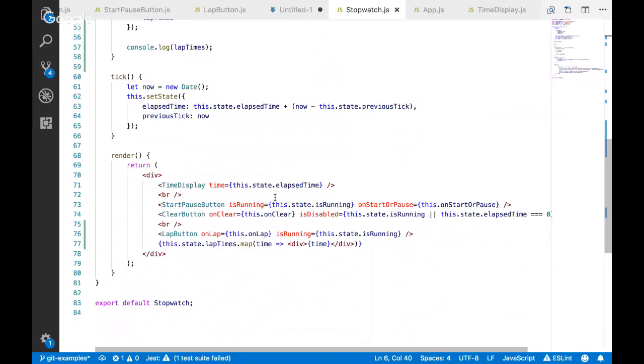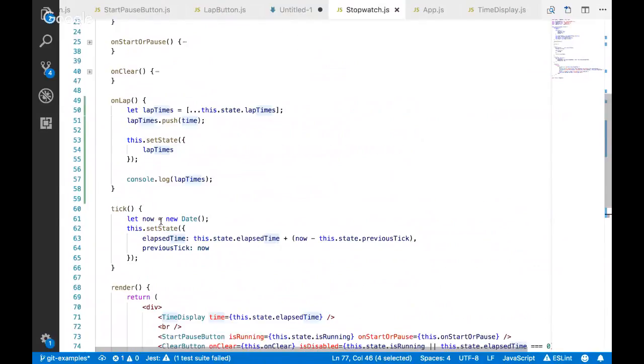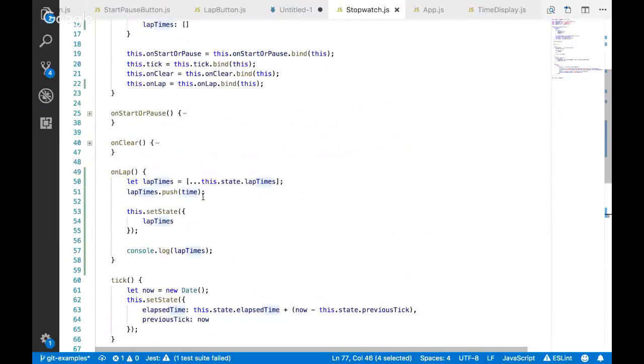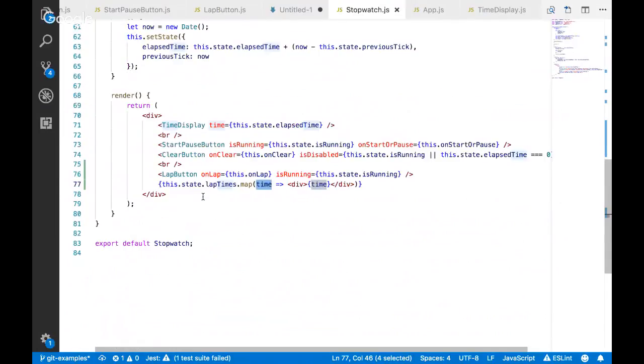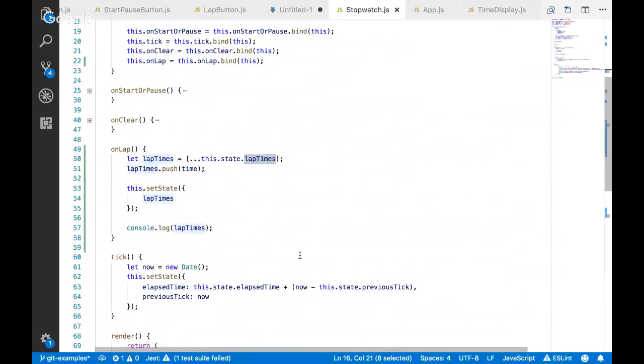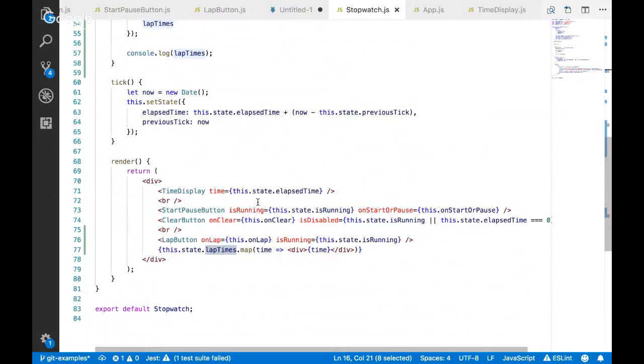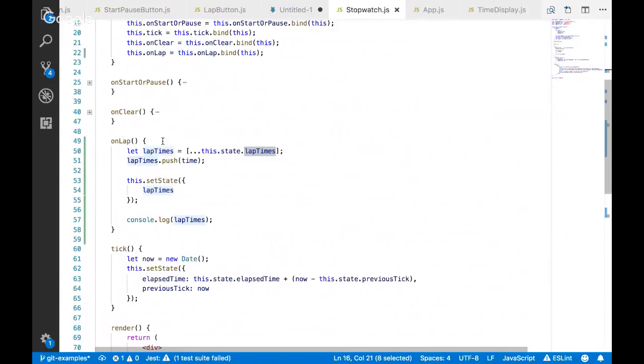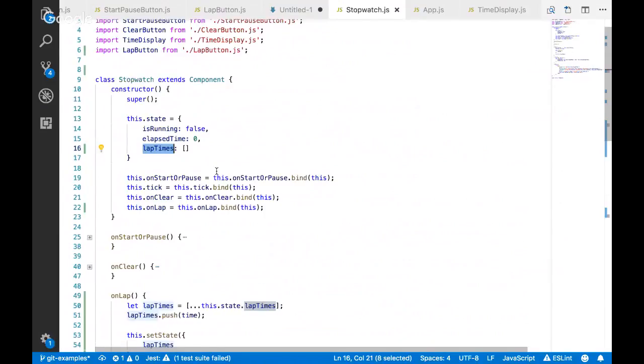Time is not defined. That shouldn't be the case. It shouldn't be trying to get the time. this.state.lapTimes. Brought you back in here. Wait, this.onLap, yeah. All right, what did I screw up?